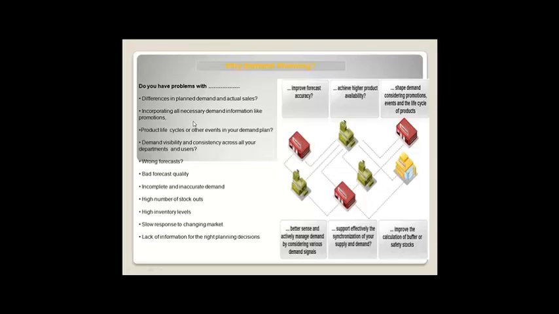Basically, these are the issues we can find in the normal forecasting process, like differences in the planned demand and actual sales. So using Excel or some other legacy tool, we have forecasted, and we got forecast information for January 2014 of around 2000 quantity.